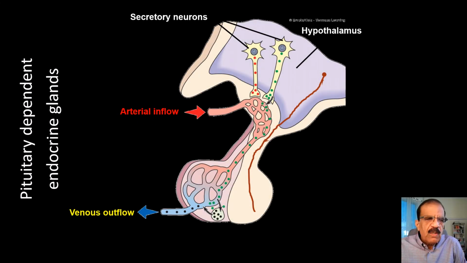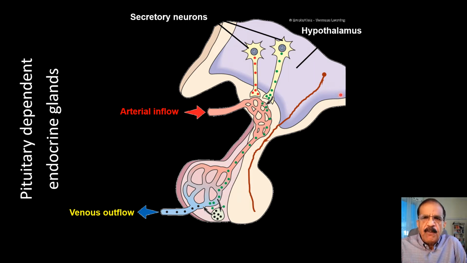Now, first of all, the most important, the pituitary dependent endocrine glands. So little introduction here. This is hypothalamus. Hypothalamus is actually endocrine tissue as well as brain tissue. It provides connection between endocrine system and the brain. We all believe that ultimately everything is controlled by the brain. So brain affects our endocrine system through hypothalamus.